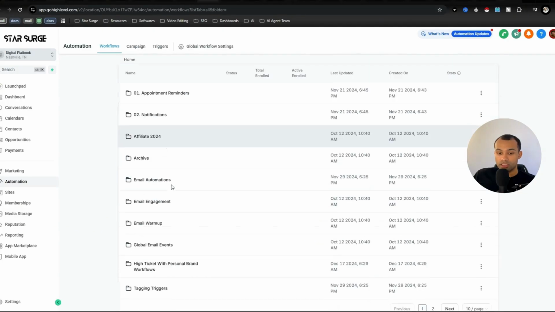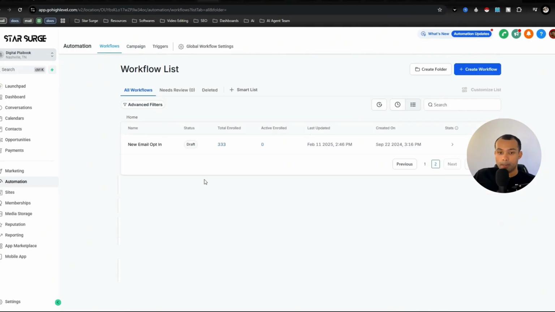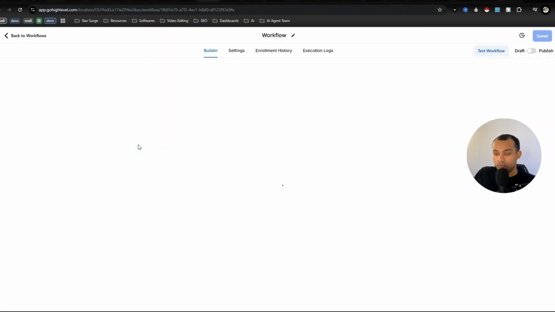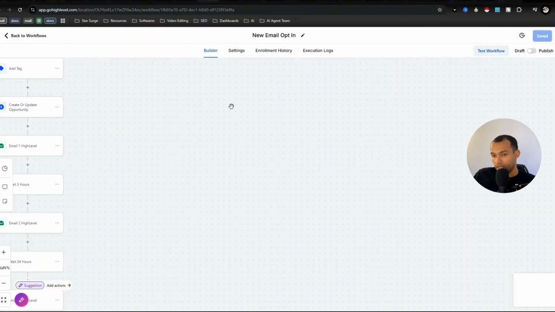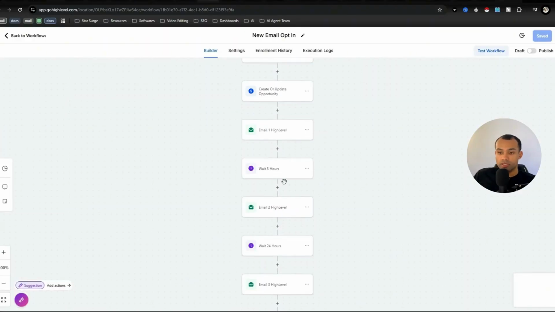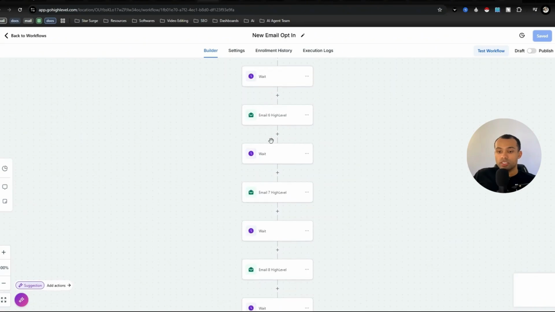the one that I'm going to suggest you guys use is just going to be this new email opt-in right here, because I have about 60 emails already put in here. The only thing that you guys would need to do is these emails are written to promote the tool Go High Level. So whichever tool that you want to promote, maybe it's Blotada or Xreacher, just put it in ChatGPT and tell it to rewrite it like you're promoting that specific AI tool.